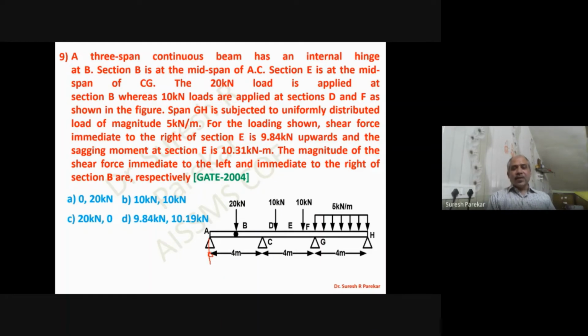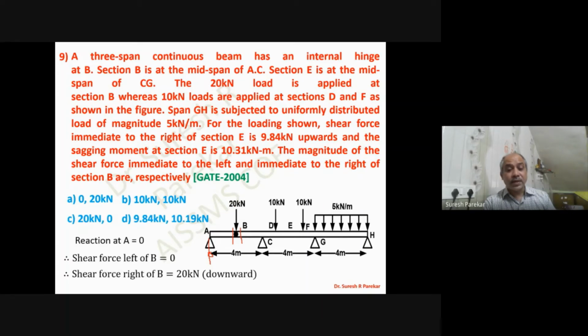Because we are considering only the left portion, we have cut it, we have taken the left portion, and when I take moment about B, I will get RA as 0. If RA is 0, then on the left side my shear force is 0, because on this side I do not have anything, and on the right side we have this value as 20 kilonewton. So on this side, because RA is 0, we have only this 20 kilonewton. So we have the option that is 0 and 20 kilonewton, which will be option A.